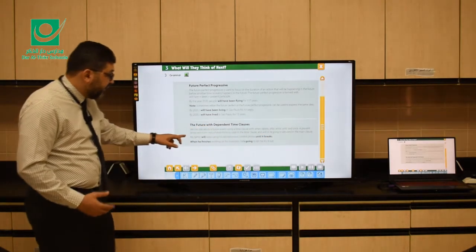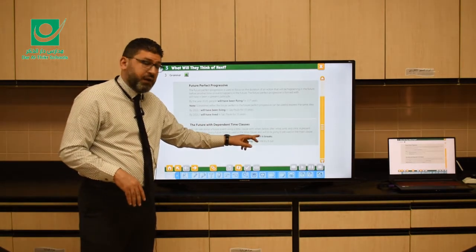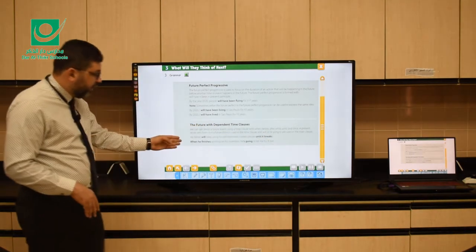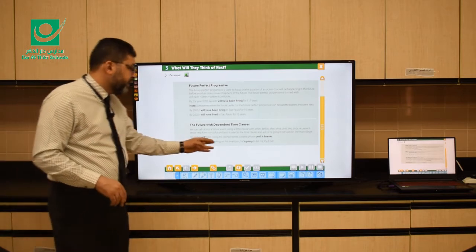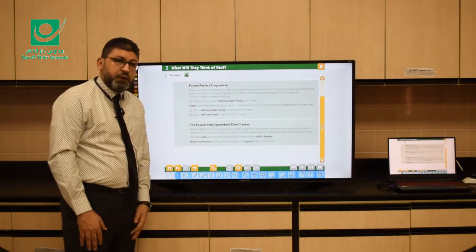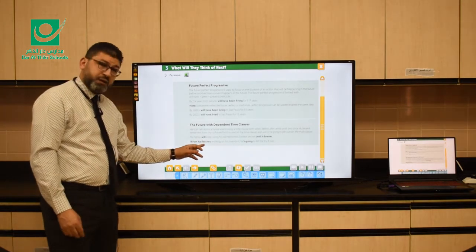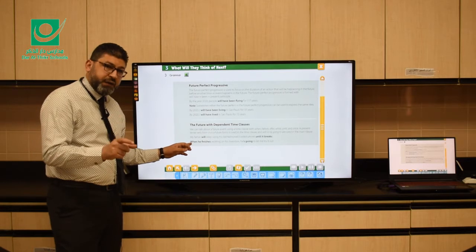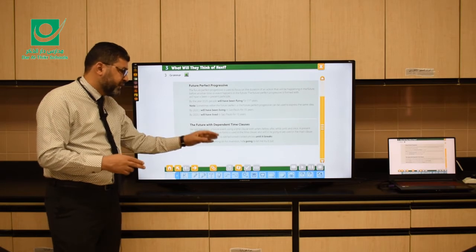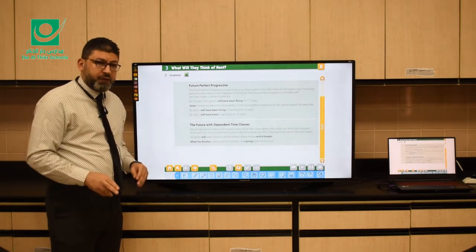Remember that the sentence is in the future, yes, but still, since you have a time clause like until, that means I have to use the present simple form, until it breaks. The same one like here. Look here, when he finishes working on his invention, he's going to let me try it out. What is the future form here? He's going to. Why did I use the present form here? Because I have when, which is a time clause. So again, whenever you have a time clause like until, like when, that means you have to use the present simple even to express the future.